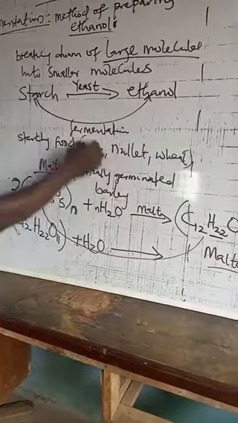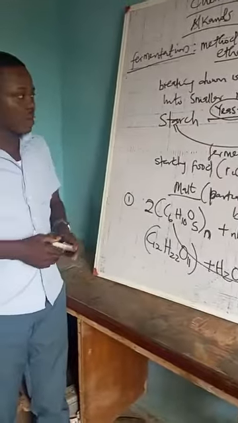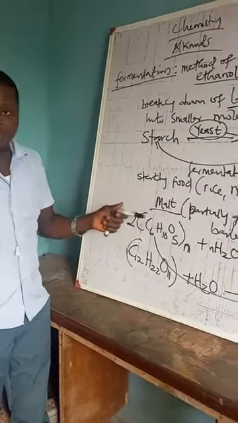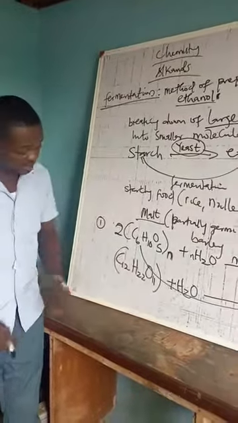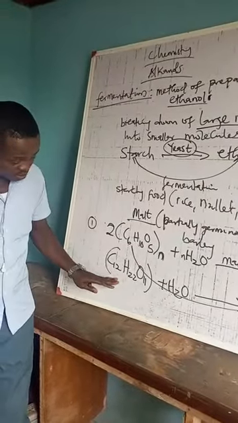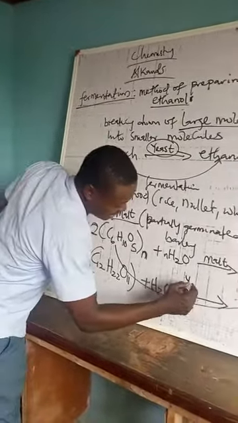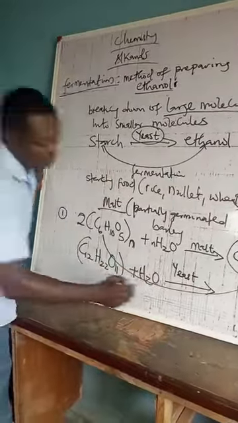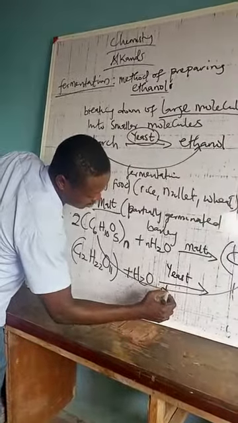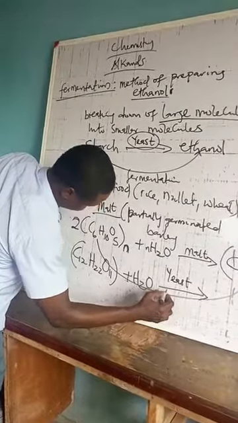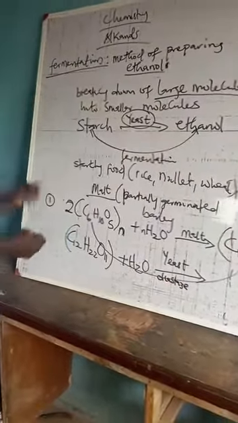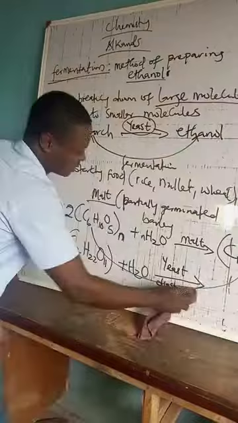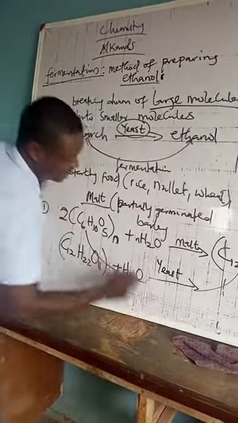Then you bring in your microorganism, like we said earlier. Yeast is a microorganism that has so many enzymes. Among the enzymes are zymase and maltase, but of all the enzymes, those are what is needed in order to complete this process. Immediately you have your disaccharide, that is your maltose, you now add your yeast. When yeast is added, yeast will release an enzyme called maltase.